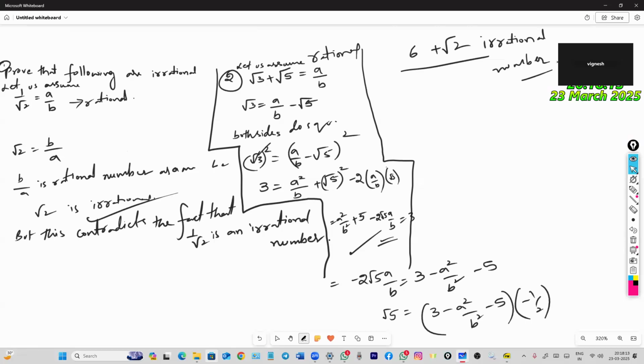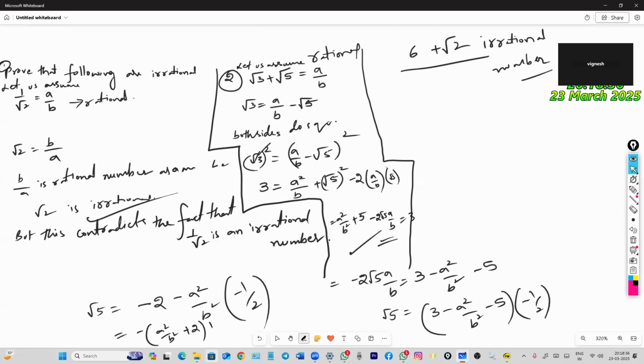Now finally root 5 is equal to 3 minus 5, how much? 3 minus 5 is minus 2. Minus 2 minus a square by b square, into minus 1 by 2. If you take the minus common, a square by b square plus 2, into 1 by 2.